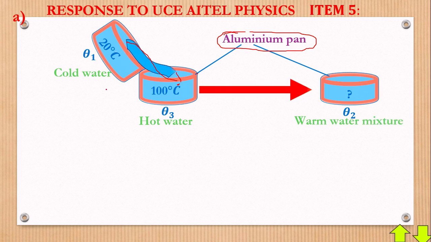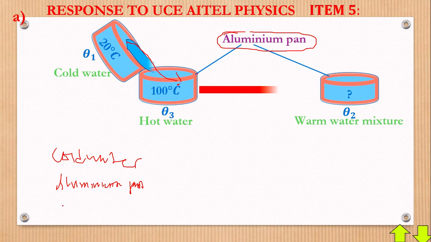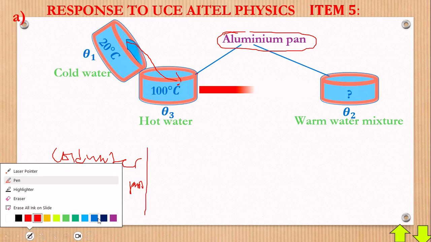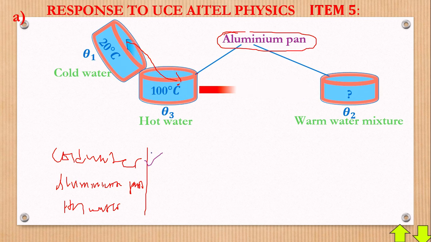Now here we have a lot of things: cold water, an aluminium pan, and hot water. Let's get to know which ones will gain heat and which will lose heat. First of all, think about cold water. Will it gain heat or lose heat? It will gain heat. What will the aluminium pan, a saucepan, do if you pour the hot water? It will gain heat. It will become hotter. What about the hot water itself? It will lose heat.